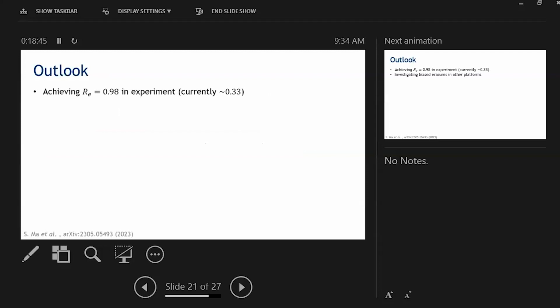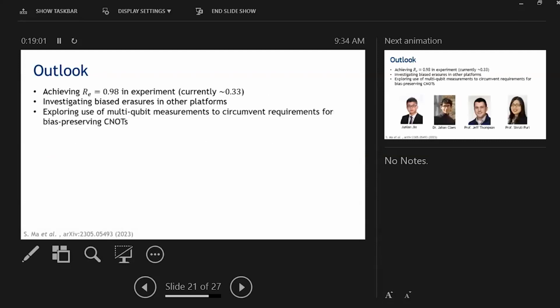Currently, a recent work by Jeff Thompson's lab has achieved a 33% erasure conversion. It also involves investigating whether biased erasures are the natural noise in other qubit platforms and can be exploited over there. And lastly, an interesting result of our work is that by using the measurement-based approach, we have circumvented the requirement of bias-preserving CNOTs in our error correction protocol. And this same concept can be extended to further error correction protocols and examined there.